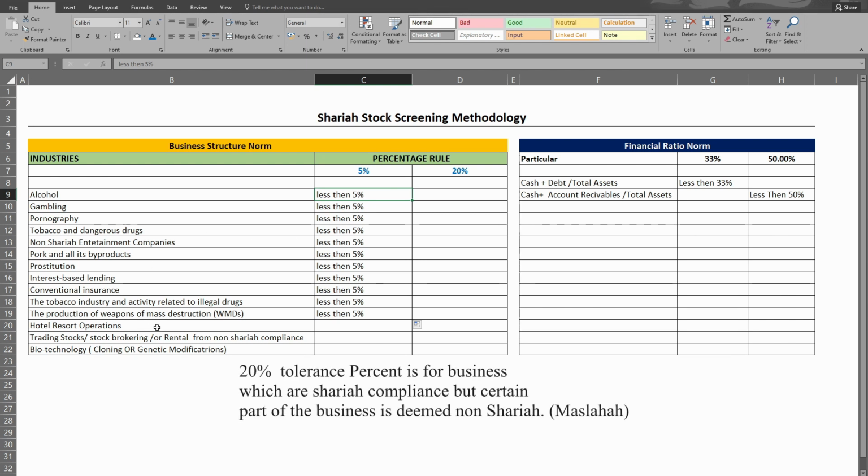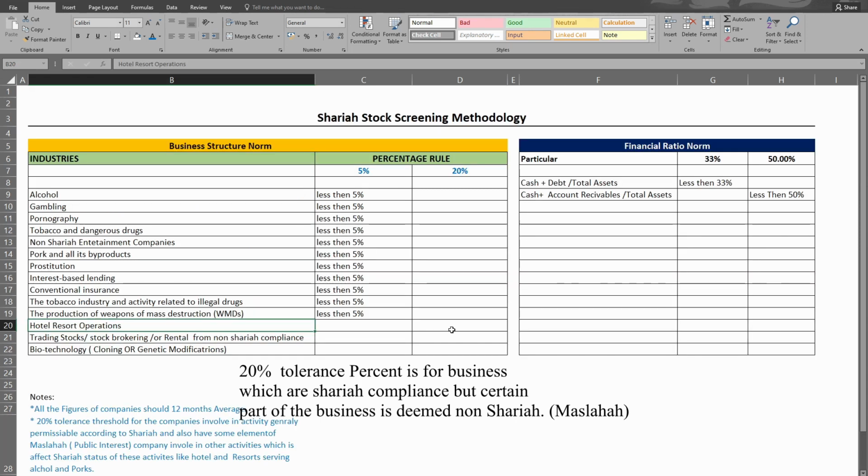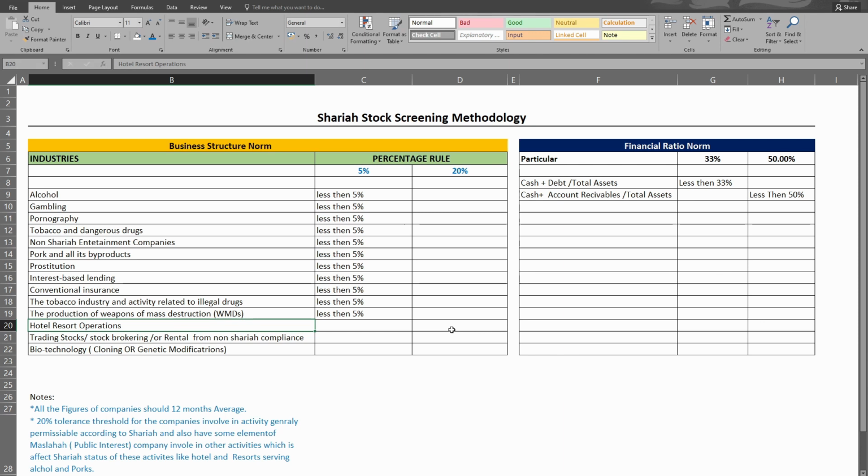Alright, there are two rules. As you can see, in hotel and resort operations, a certain part is not Sharia compliant. Suppose there is a hotel or resort that serves pork and alcohol. That service is part of the non-Sharia-compliant activities. In those businesses, the total share of the revenue should not be greater than 20%. It is the same for trading. This 12-month trailing share should not exceed 20% for both.